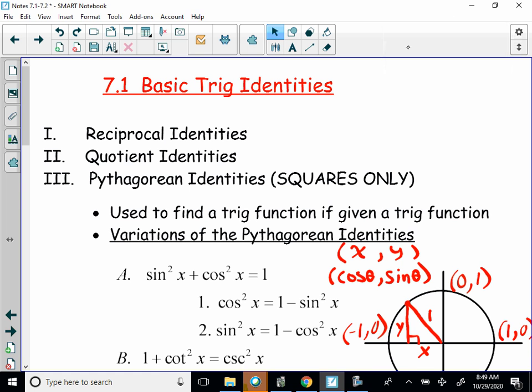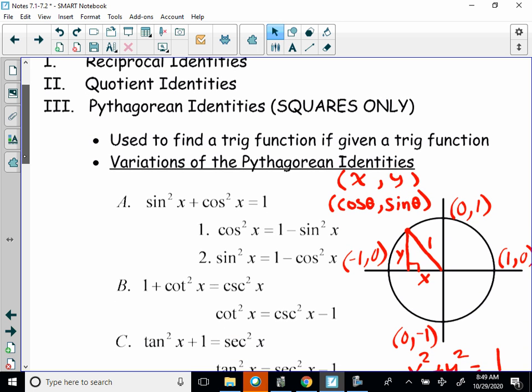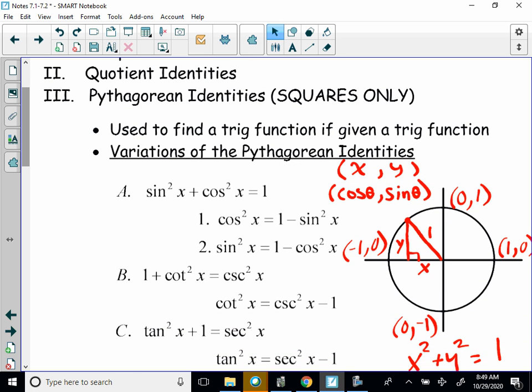Okay, so the very first Pythagorean identity, the most important one, is sine squared x plus cosine squared x is equal to 1. Now we have to remember our definitions of our trig functions. Now remember, by definition, the unit circle is x squared plus y squared.